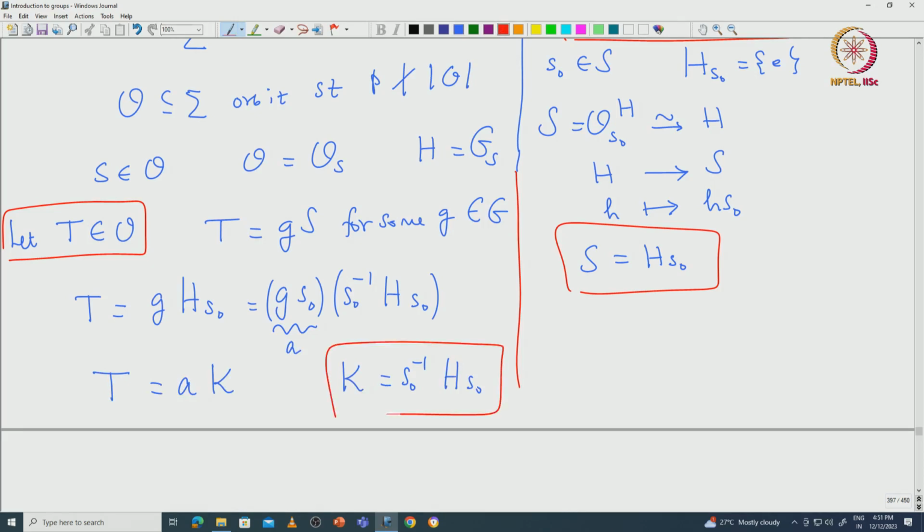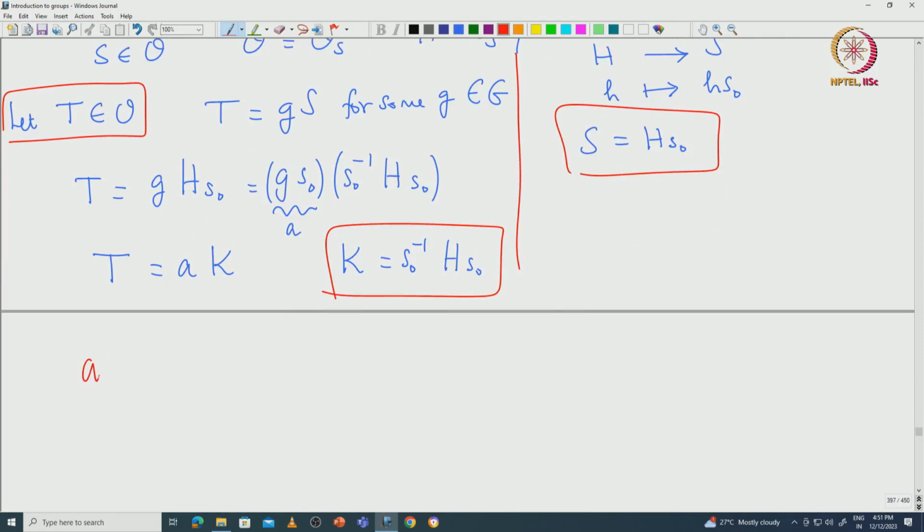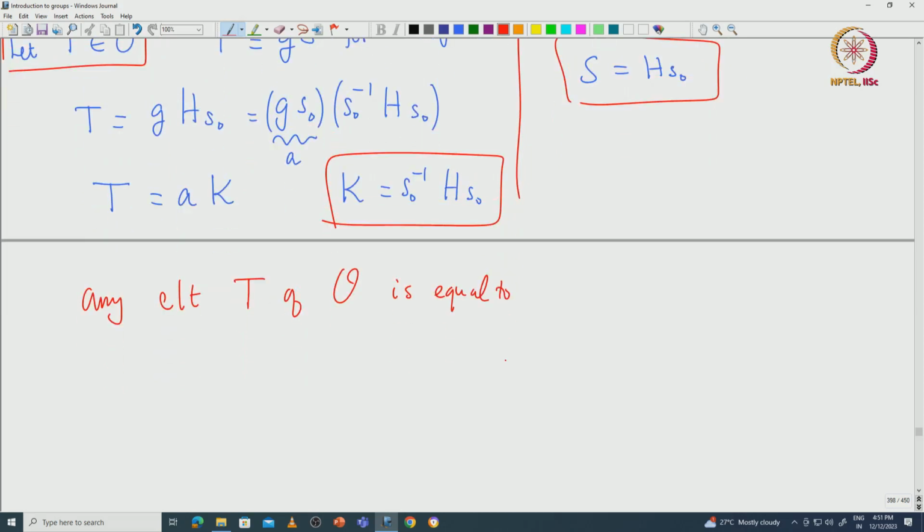So, in particular what we have seen is that any element t of this orbit O can be realized as a left coset of this K, where K is given by this specific group S_0 inverse H S_0.